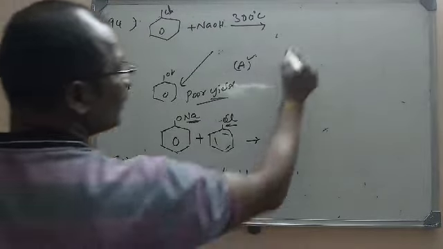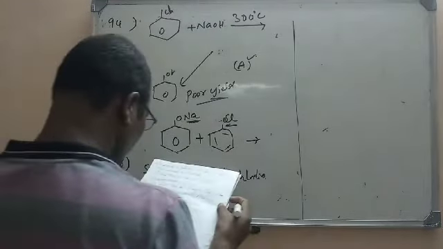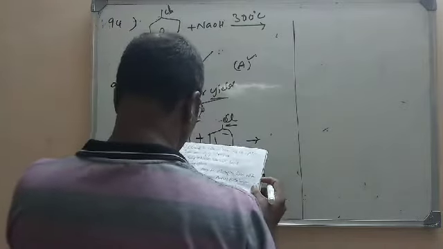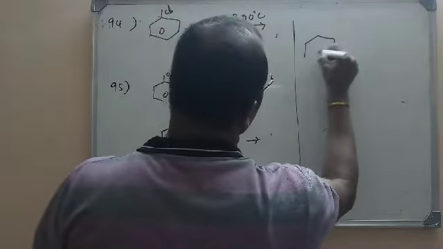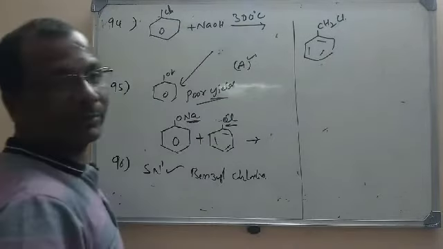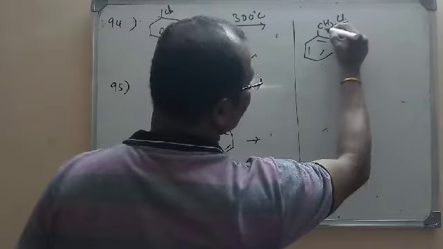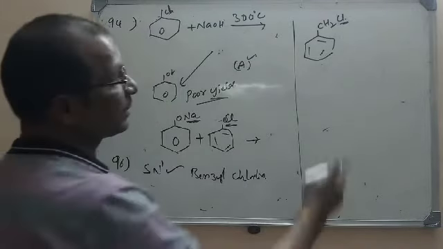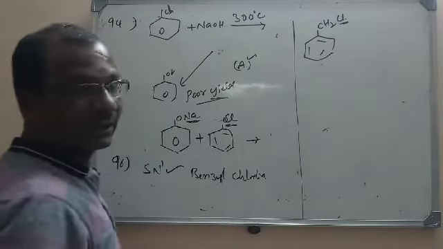So the first option given is benzyl chloride. Actually in benzyl chloride, the halogen is separated by an sp3 carbon, so the halogen is not directly attached to the benzene ring.